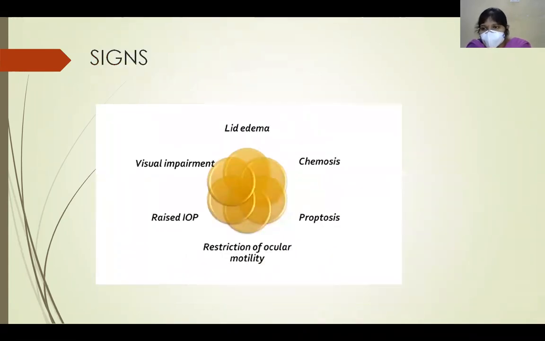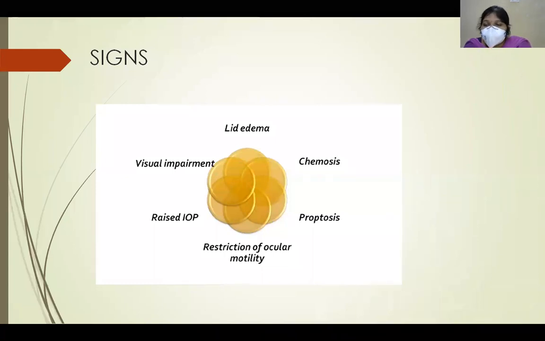Coming to signs, which we examine. There is lid edema. Along with the swelling of the lids, there is redness of the eyelids, and woody hardness is present. Conjunctival chemosis is present. Proptosis is variable. It can be either minimal or it can be marked depending upon the amount of cellulitis.